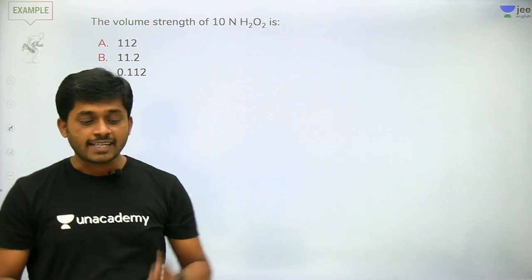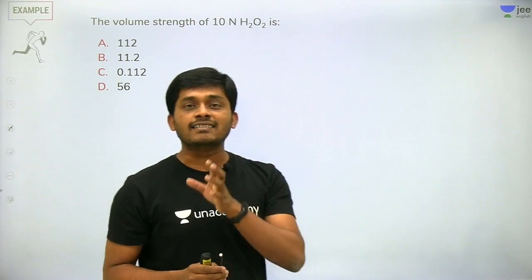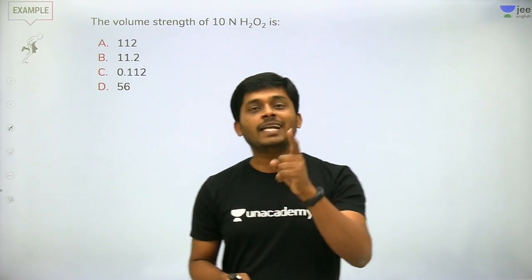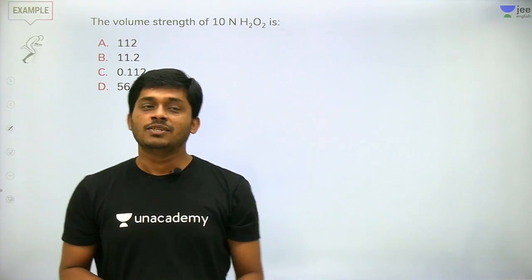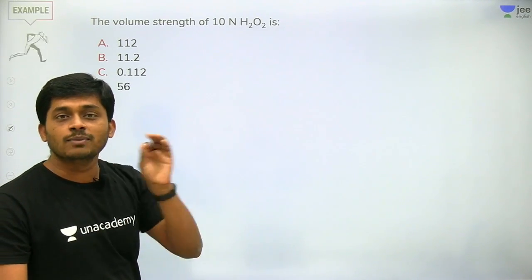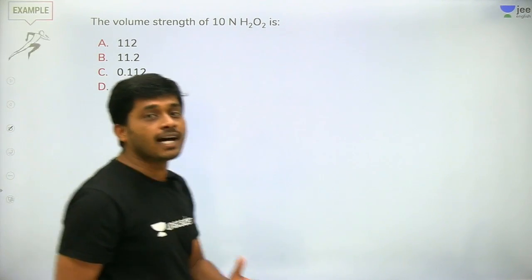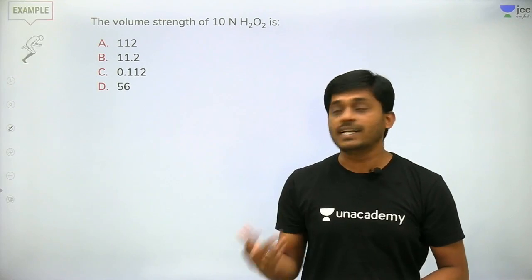See this question. It's a numerical and a very, very important concept in H2O2. If you learn this one and only concept, whatever numerical comes, it comes from this topic: volume strength of H2O2. Everybody should know this. What is the formula if molarity is given or normality is given, right?